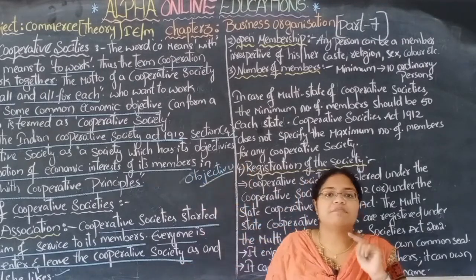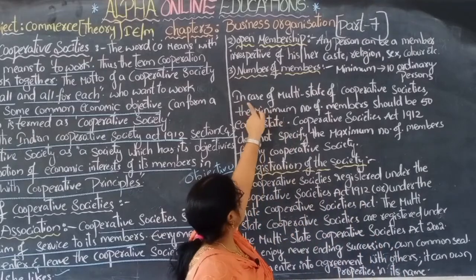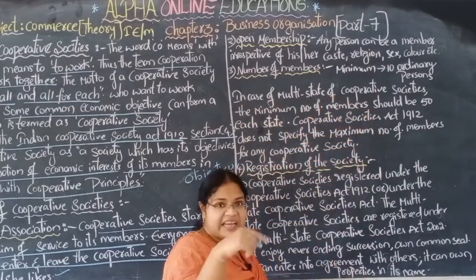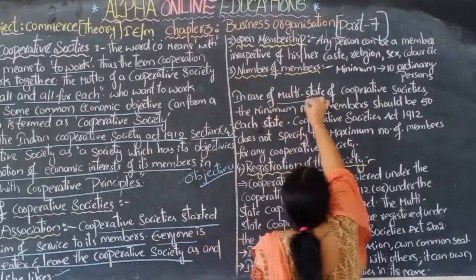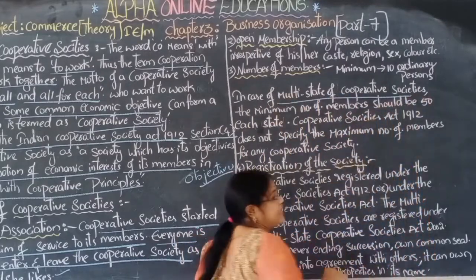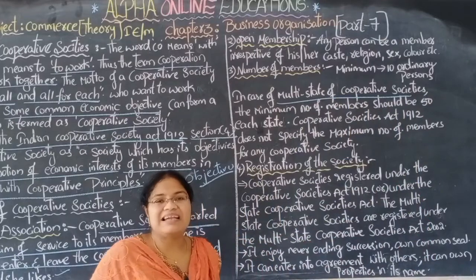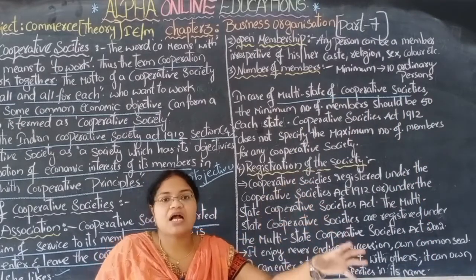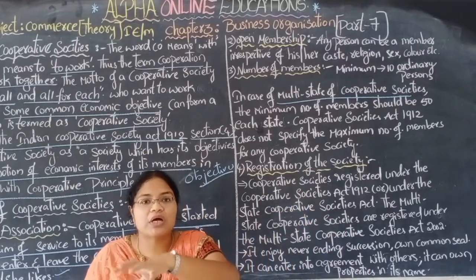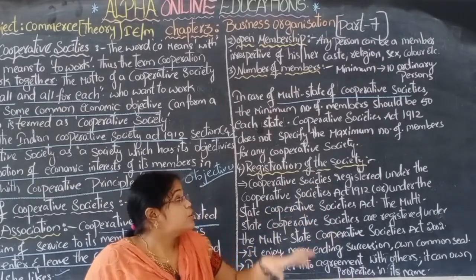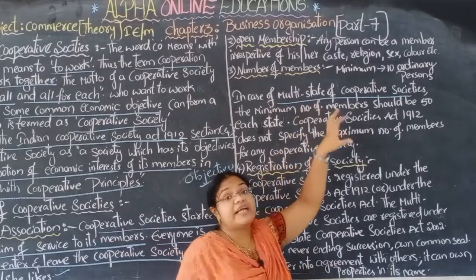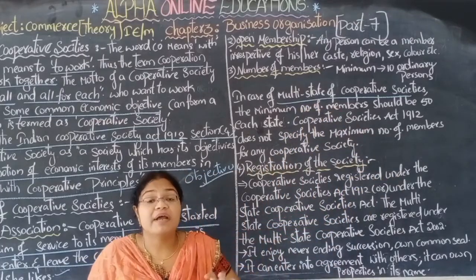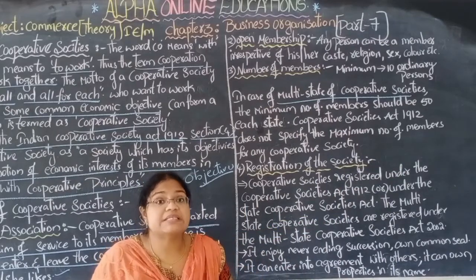In case of multi-state cooperative societies, multi-state means states such as Telangana, Andhra Pradesh, Tamil Nadu, Karnataka. The states also maintain some cooperative societies.